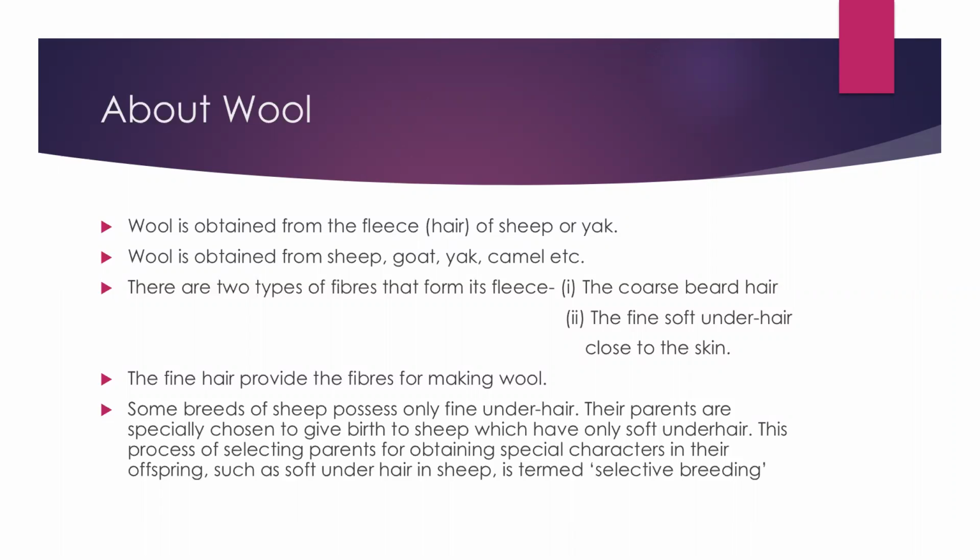So basically, selective breeding is when the caretaker of sheep chooses two special sheep that possess soft wool, so that they give birth to an offspring that has very soft underhair, which is obtained from their parents.